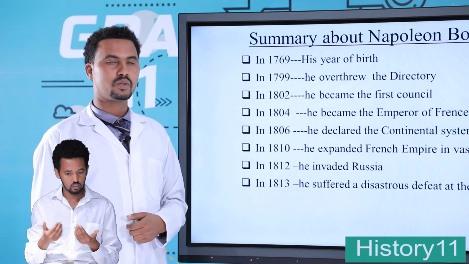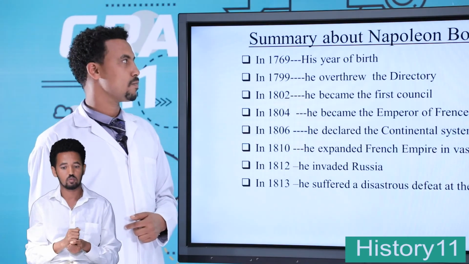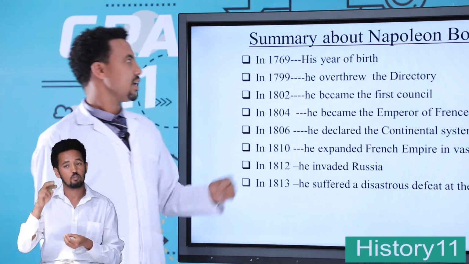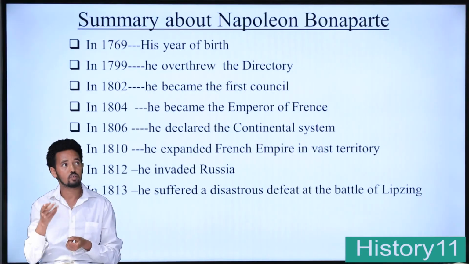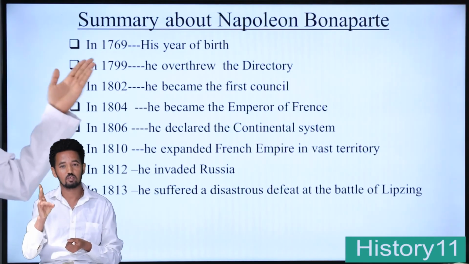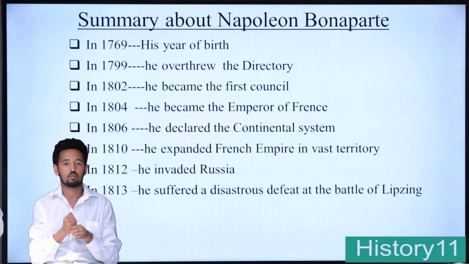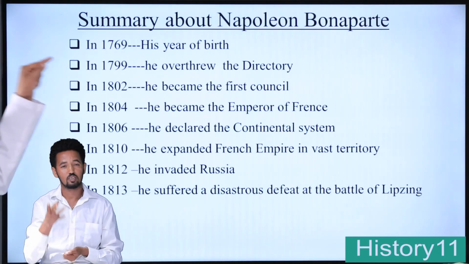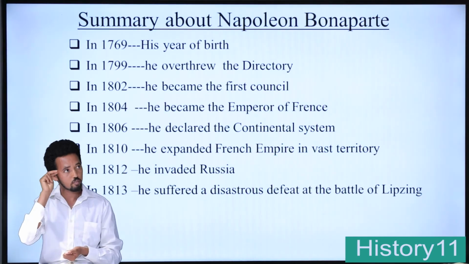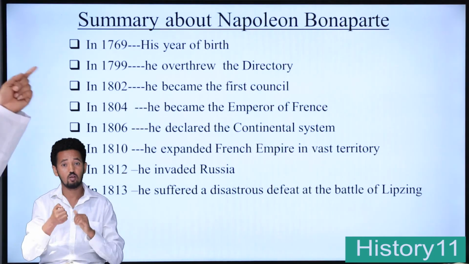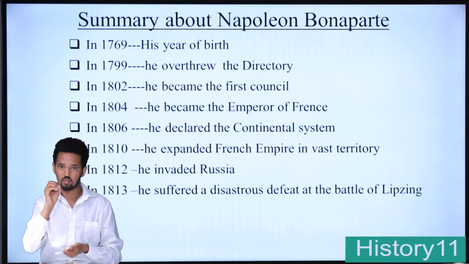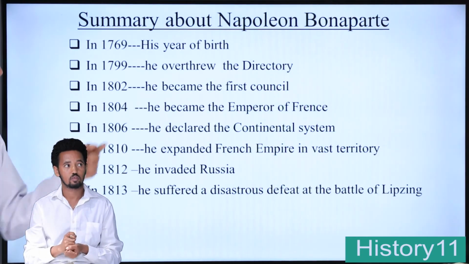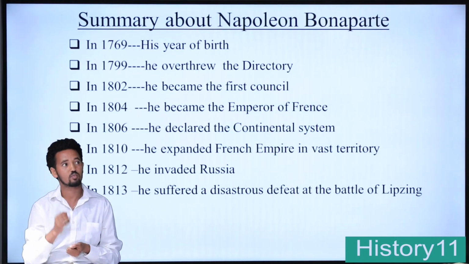Generally, that is all about Napoleon Bonaparte. The last one, a summary about Napoleon Bonaparte. 1769 was his year of birth. In 1799, Napoleon overthrew the Directory. In 1802, he became the first consul. In 1804, he became the Emperor of France.